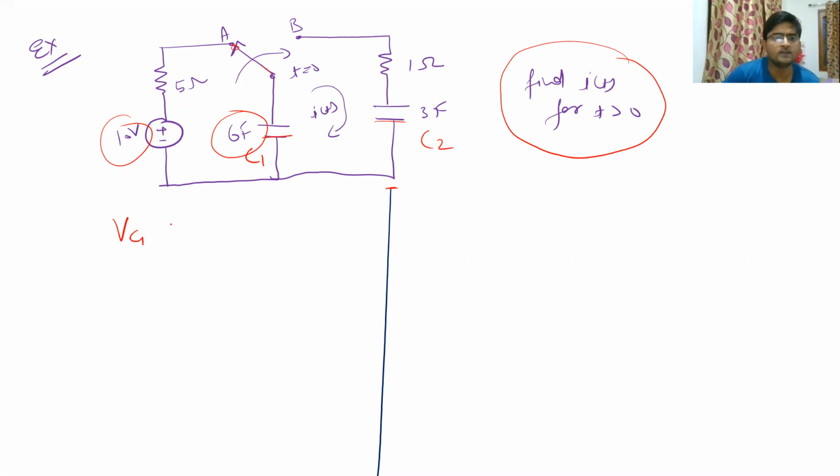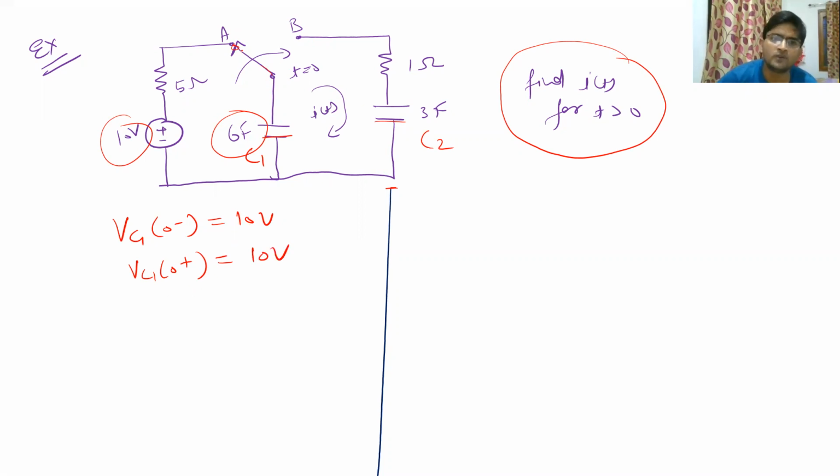So VC1 at 0 minus was how much? 10 volts. Obviously the capacitor does not allow sudden change in voltage, so VC1 at 0 plus, when the switch now changes to B point, will also be 10 volt.